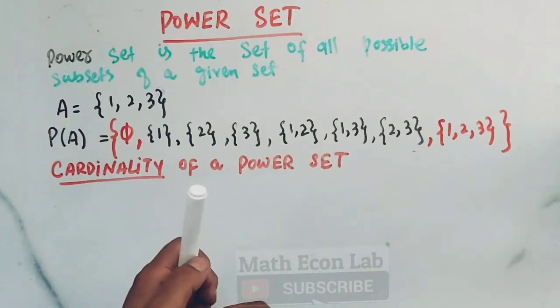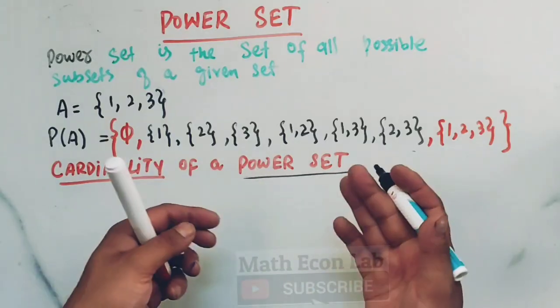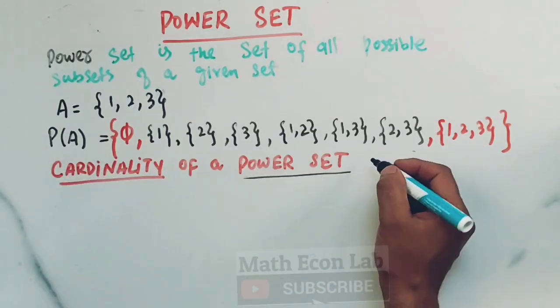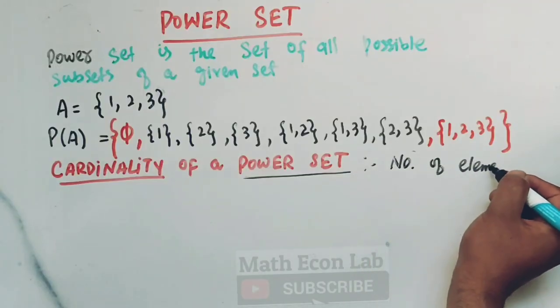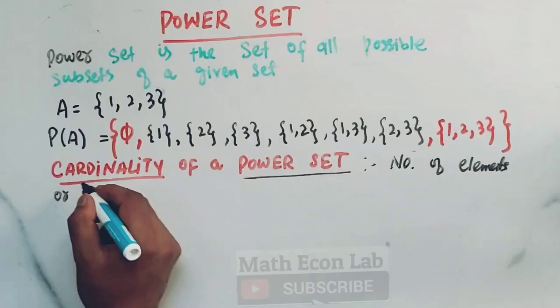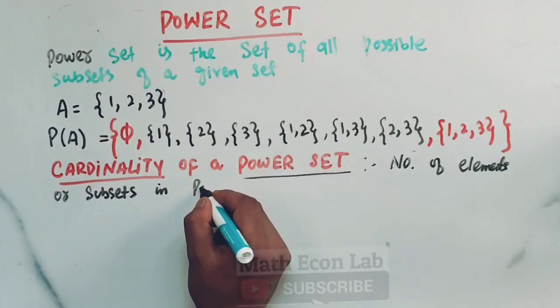Cardinality of a power set gives us the number of subsets in a power set. It shows us the number of elements or subsets in the power set.